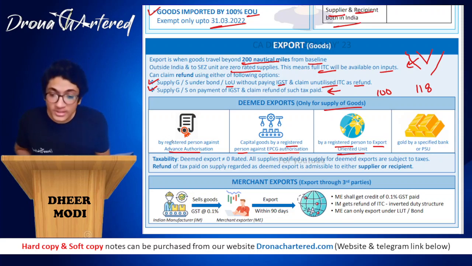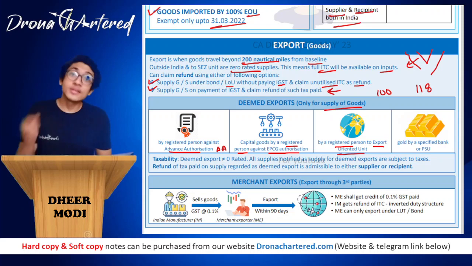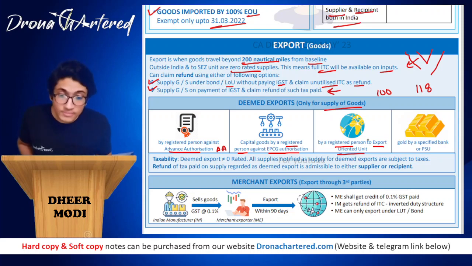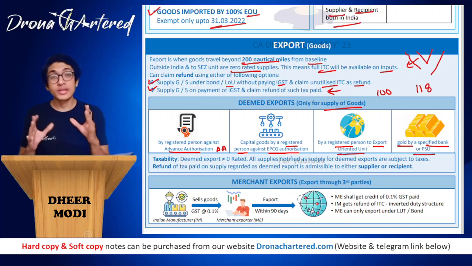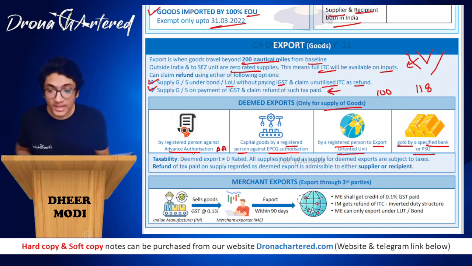So if it is by a registered person against advance authorization, that is your AA. If it is capital goods by a registered person against EPCG authorization, next is by a registered person to an export oriented unit, and if it is gold by a specified bank or PSU, in such a case, these will be considered as deemed to be exported.